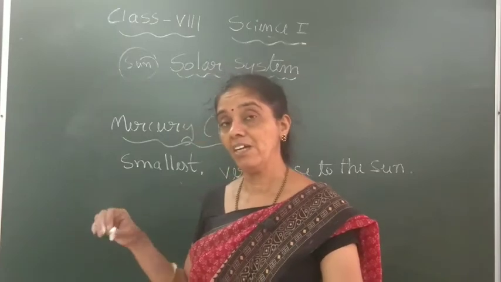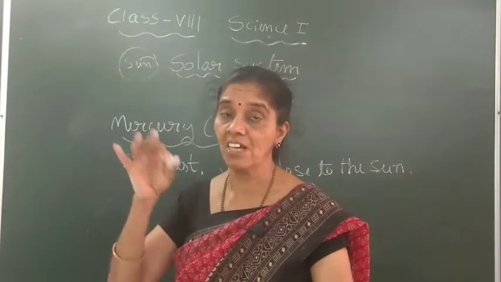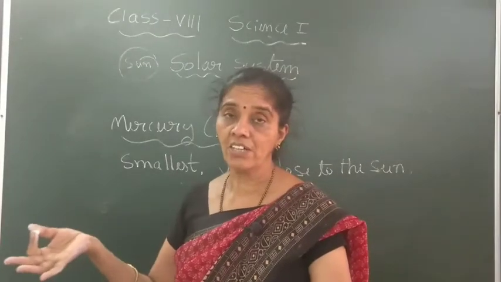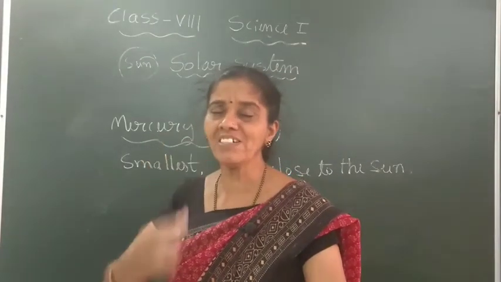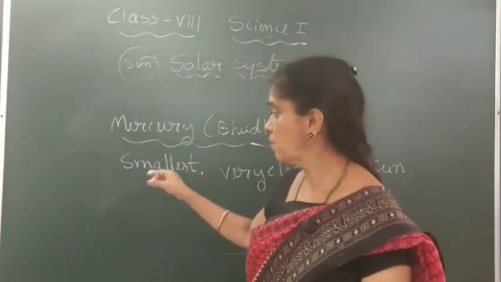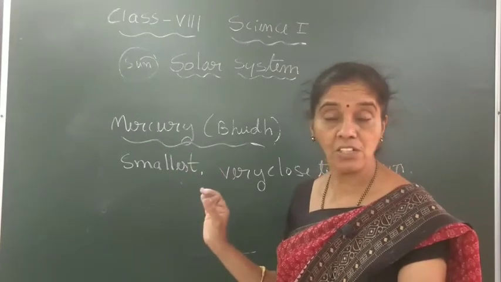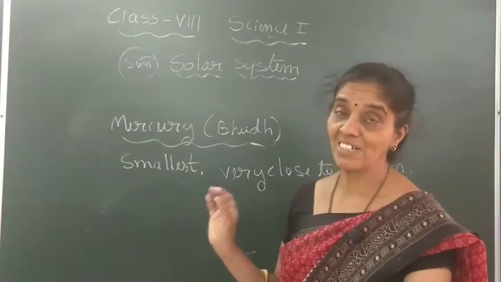Early in the morning, just before sunrise, in the east sky, you can observe it within a few minutes only. So that is about Mercury, the smallest planet. It has no satellites. What is a satellite?